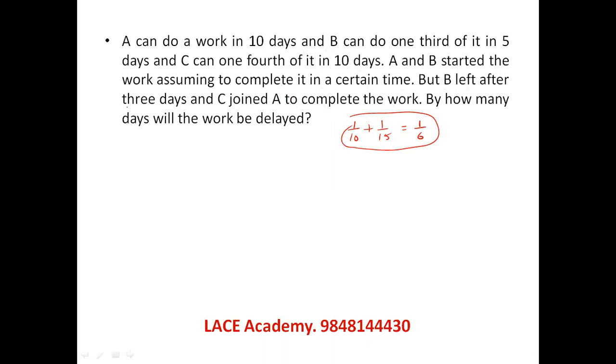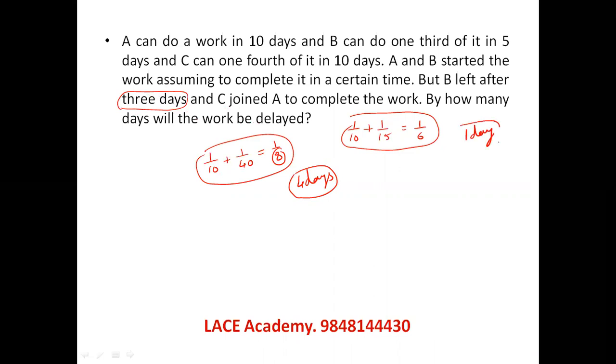They work for how many days? 3 days. Normally, if they continued, 3 more days would be needed. But now A and C are continuing. So A plus C is 4 by 40 plus 1 by 40, 5 by 40, 1 by 8. So they normally take 8 days to do the complete work. Already half work is over, so half work they will be taking 4 days. It should actually have taken 3 days only if A and B worked. So with C and A, they are taking 4 days. So by how many days is the work delayed? By 1 day, the work got delayed. Instead of 3 days, the work is taking 4 days now. Let us see the next question.